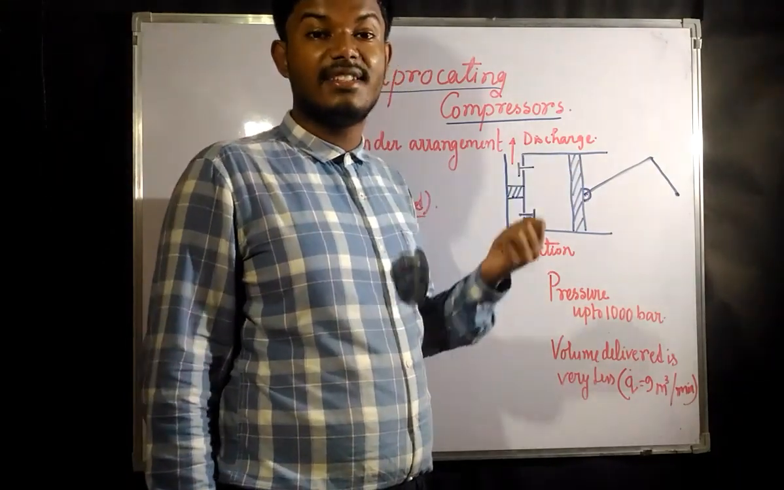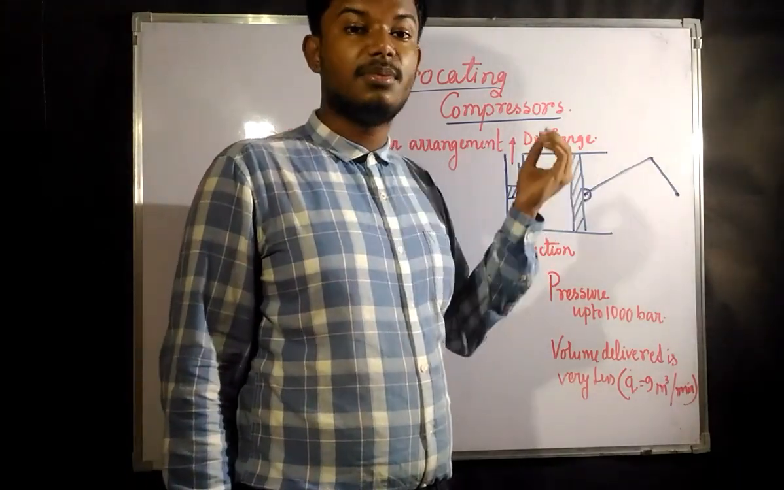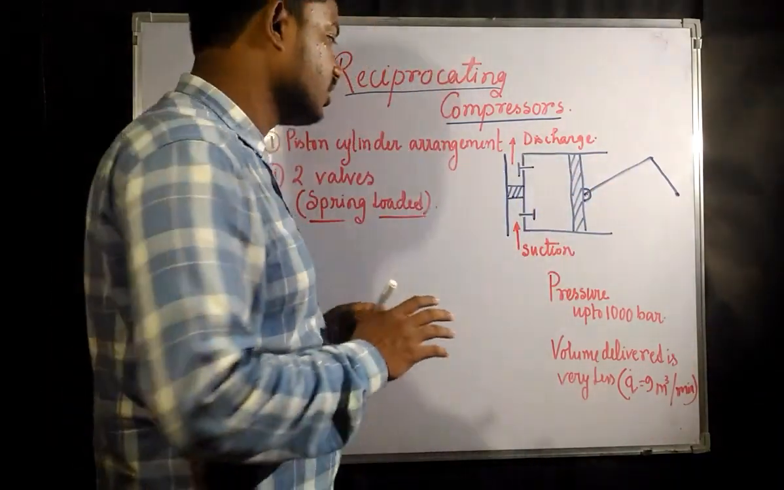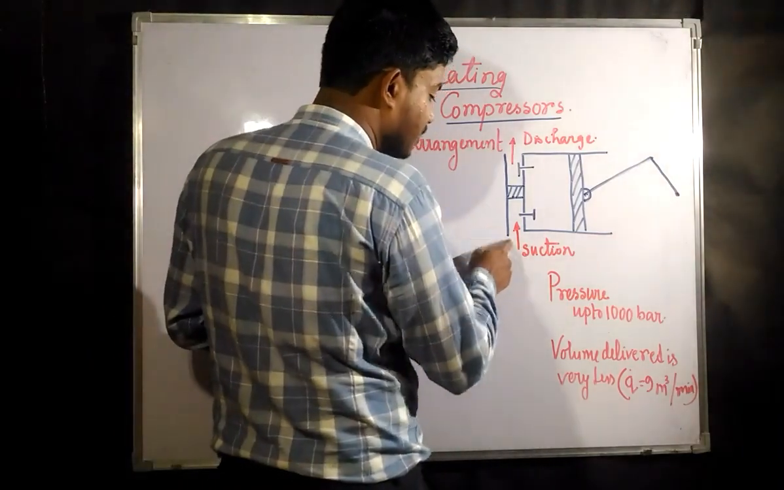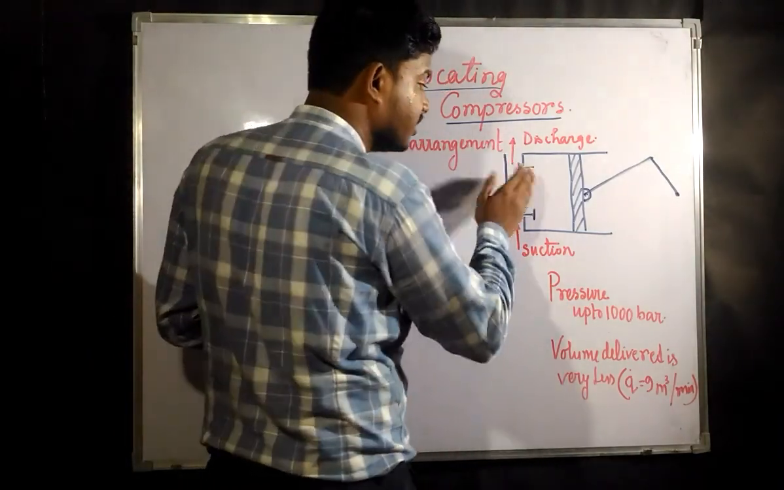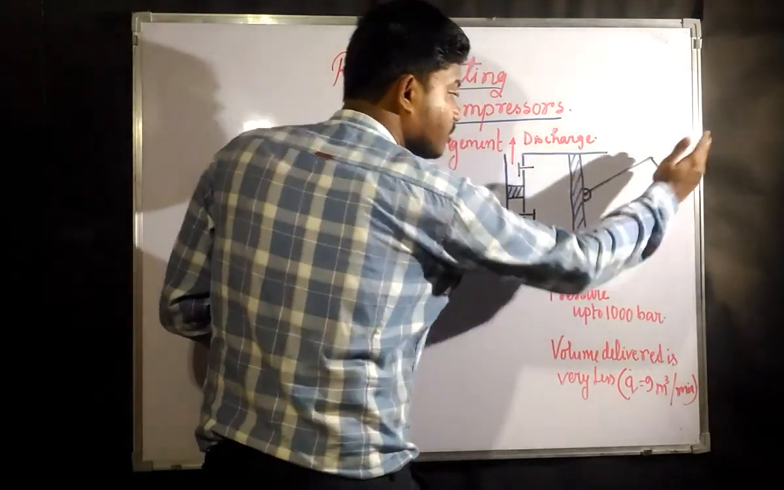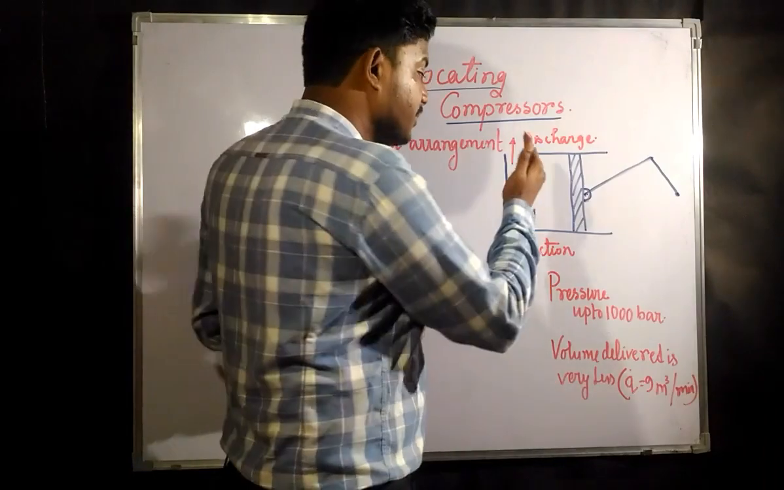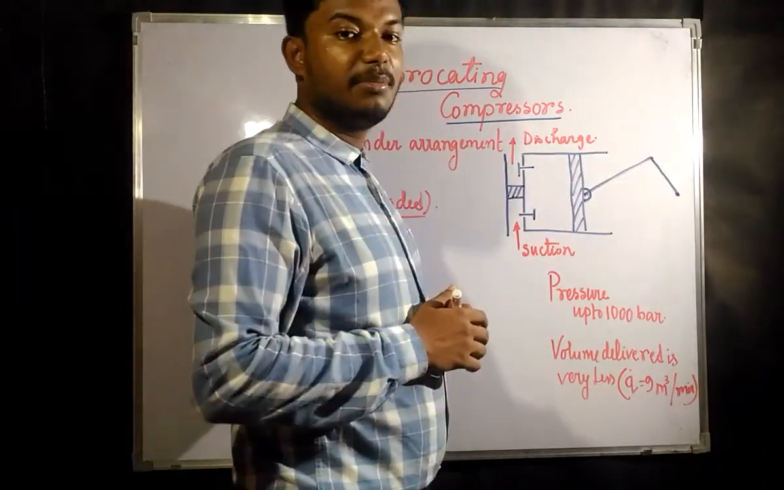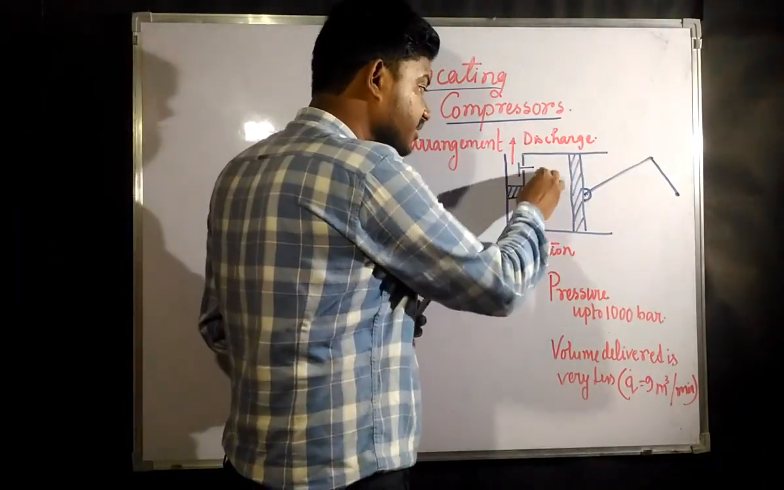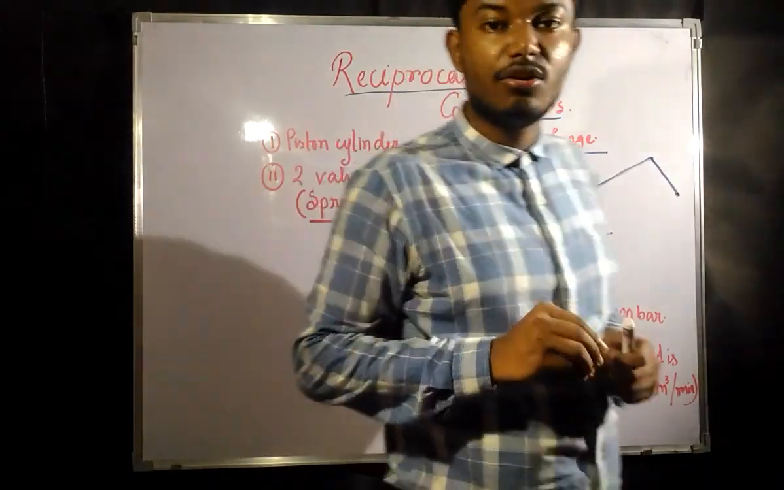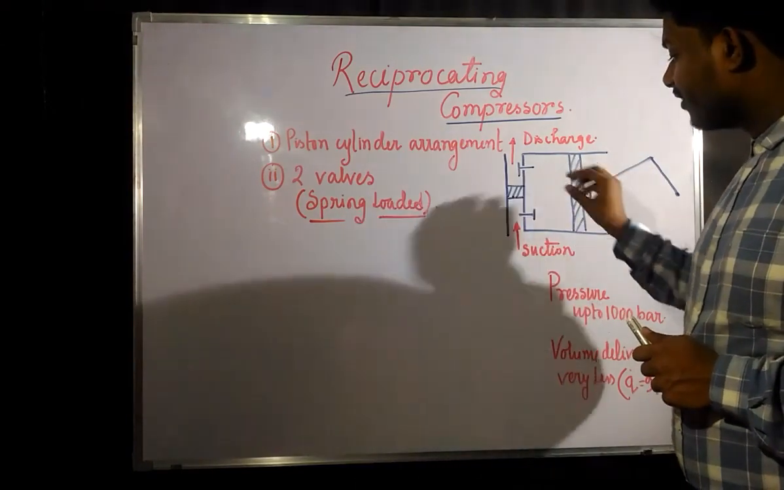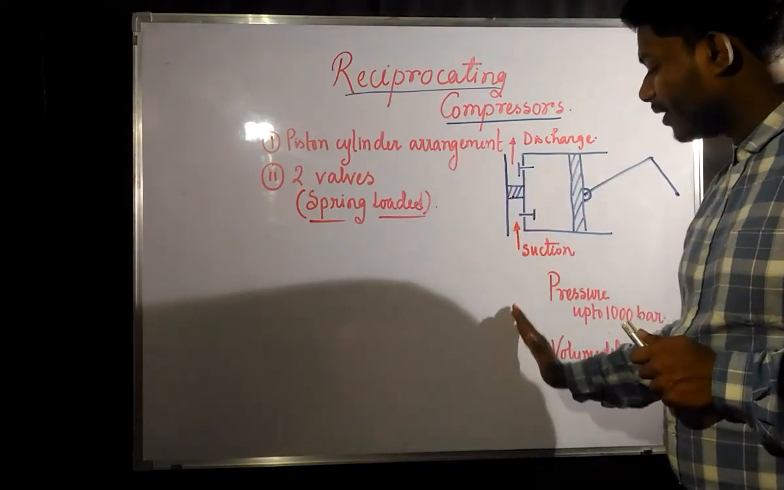Now whenever there is a pressure difference across these valves, only then are these valves going to open or close. That means during suction, the piston is going to go towards the outside of the cylinder. That means there would be a suction created inside this cylinder.